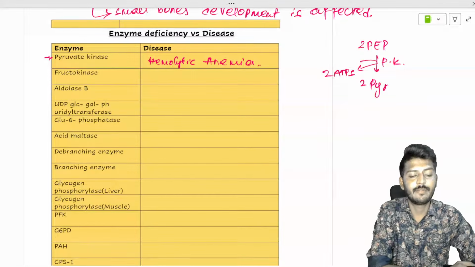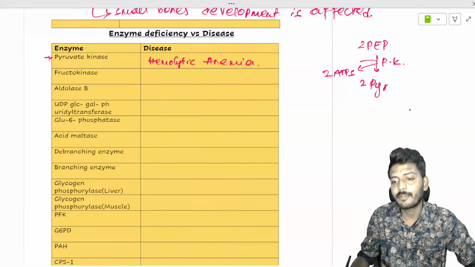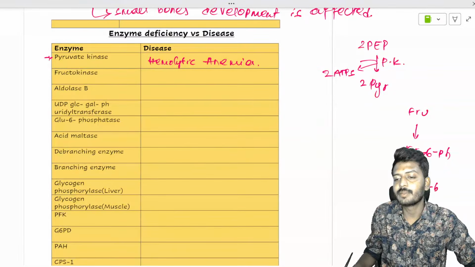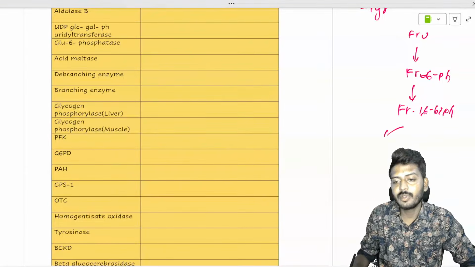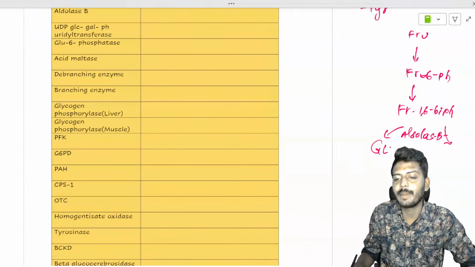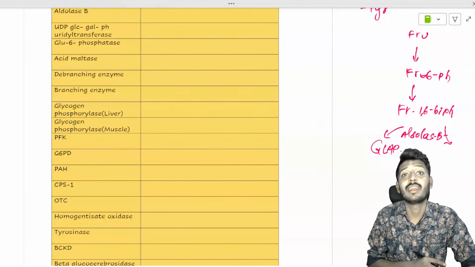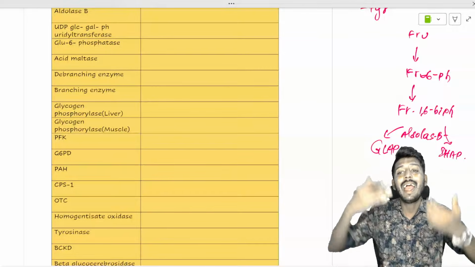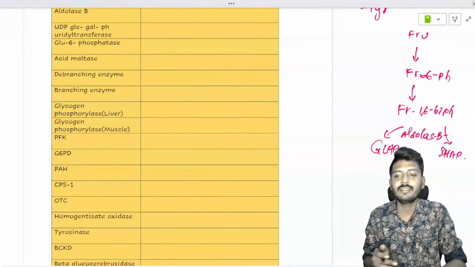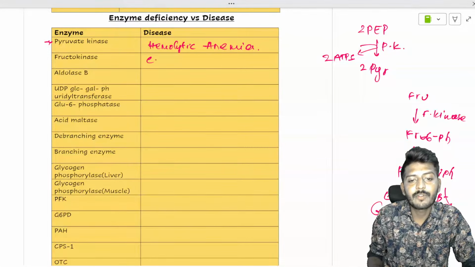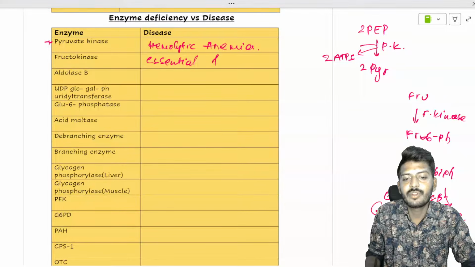Then fructokinase deficiency. In fructose metabolism, fructose gets converted into fructose 6 phosphate, then fructose 1,6 bisphosphate. Under the influence of aldolase B, this gets converted into glyceraldehyde phosphate, GLAP, not GAP, and DHAP, dihydroxyacetone phosphate, the same as glycolysis. So if the enzyme fructokinase is deficient, it leads to essential fructosuria.